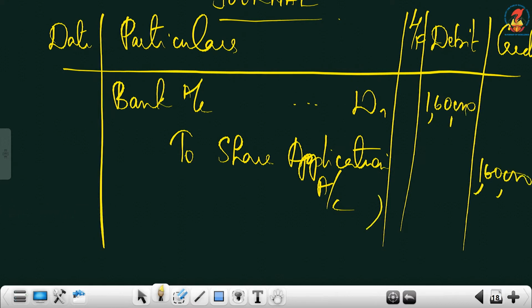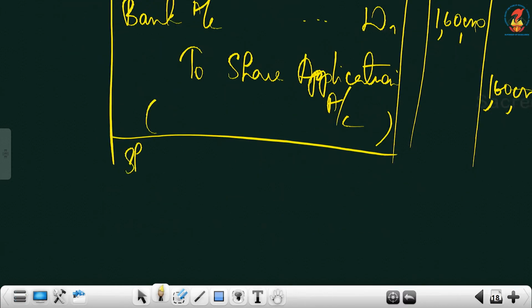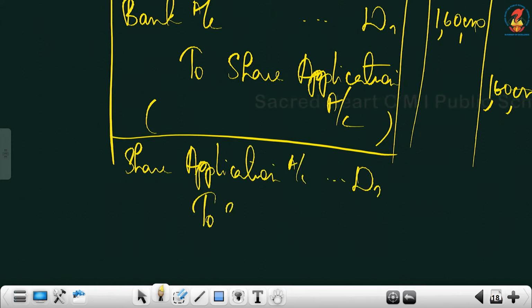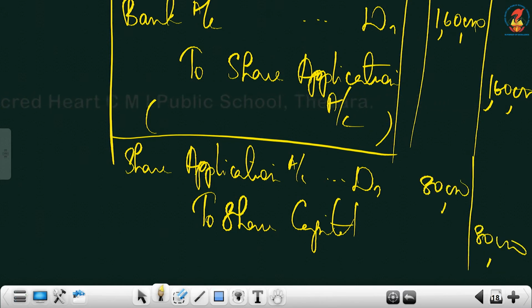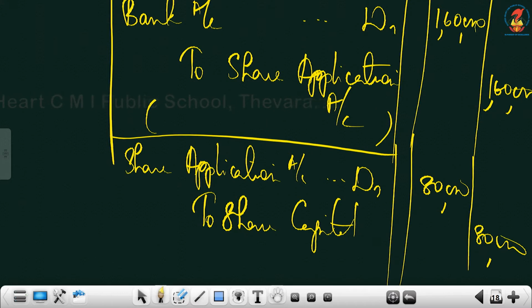Application money received. Then the second one is share application account debtor to share capital. It's not 1,60,000. The second figure you have to write, that is 80,000. So always look into your working note and copy.